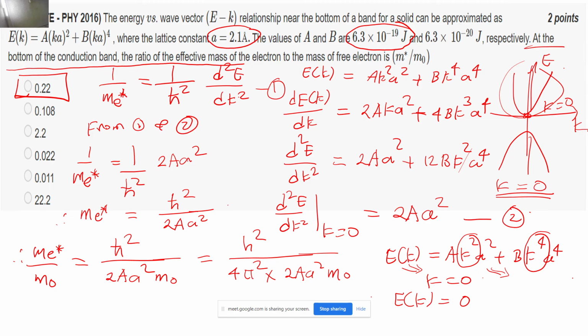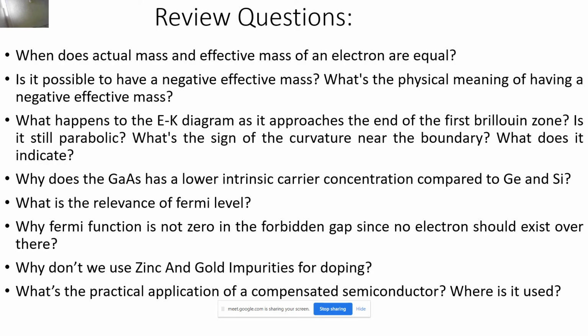One more thing, I have also attached some review questions to check your understanding. If you have finished the week 2 contents completely, then you should be able to answer most of these questions. If you are not able to answer, then please refer to the reference book, ask in the discussion forums, and get these questions clear before moving on, because this will help you clear your understanding and solve the tougher questions in the GATE exam or in the unsolved problems of any reference books. So this is all for this session. If you have any doubts, I am happy to answer.